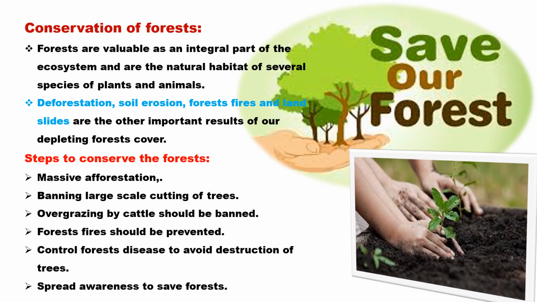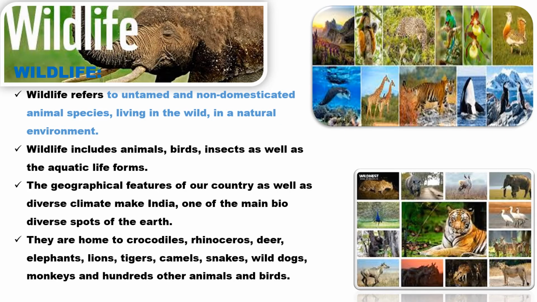So this wildlife that we are going to discuss now is directly associated with the forest, because those places are the natural habitat for various kinds of wildlife species that exist in that particular forest. So when the forest is deforested, cut down, the natural habitat of that wildlife is affected. And obviously, they go extinct. Now there are many animal species that went extinct. Many animal species are placed in the Red Data Book.